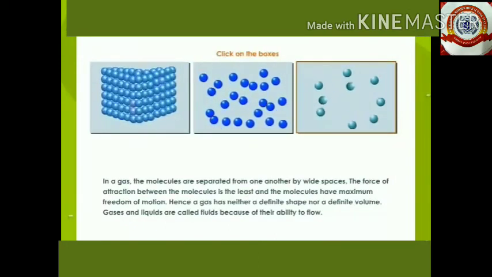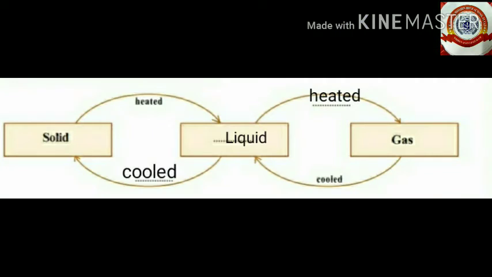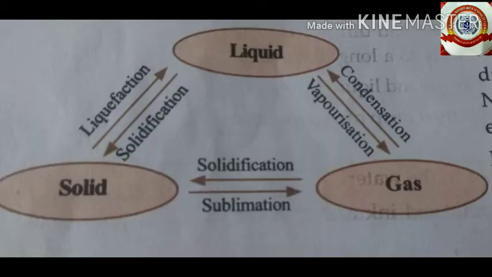In your lower classes, you studied about the change of state of matter. When we heat ice, it melts and changes its state to liquid, that is water. When we heat the water in the liquid state, it changes into water vapor, which is in the gaseous state. Like that, when the vapor cools, it changes to liquid, and the liquid cools into ice, that is in the solid state. Here is a flow chart showing the states of matter.